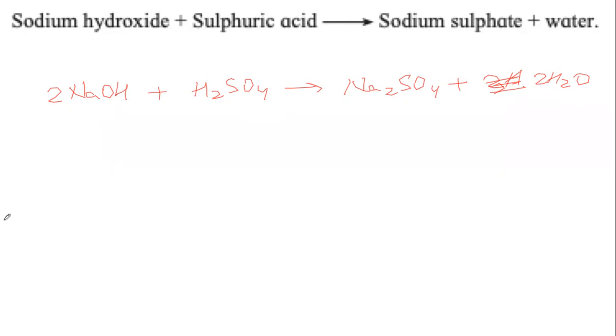2NaOH, H2SO4, Na2SO4, 2H2O. Now the summary is, the molecules haven't changed. NaOH remained as NaOH, H2SO4 remained as H2SO4, Na2SO4 remained as Na2SO4, H2O remained as H2O. The only thing that has changed is the number of molecules of NaOH and the number of molecules of water.